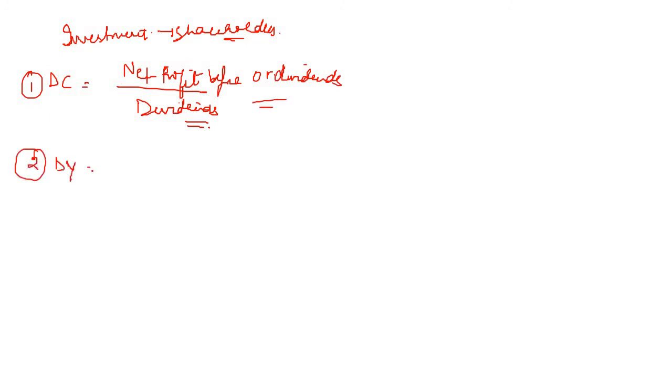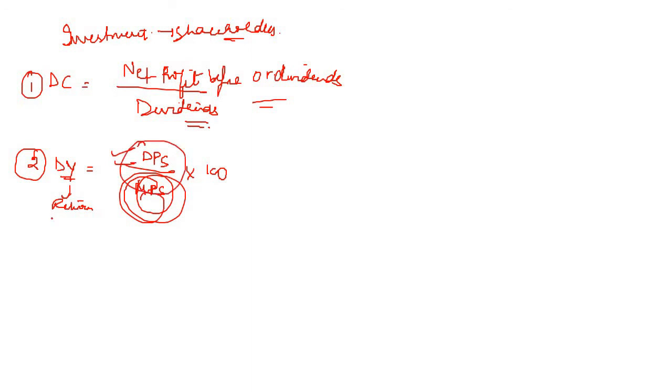Next is dividend yield. Yield is the return that you get. See, you are getting dividends, but you are paying what? To acquire the share from which you are getting dividends, you pay the market price. So, the rate of return on the price that you have paid for a share, in the form of dividend, is dividend yield. More it is, the better it is, because you are realizing more of the cash invested right now in the form of dividends.